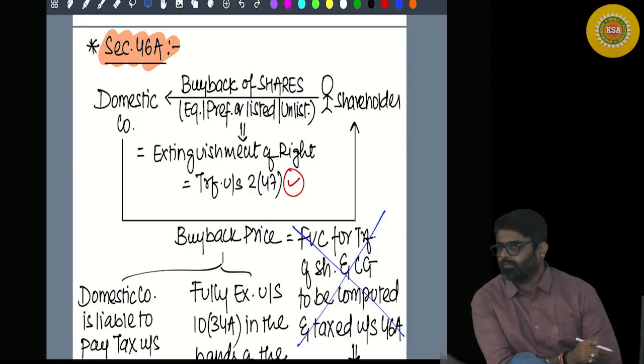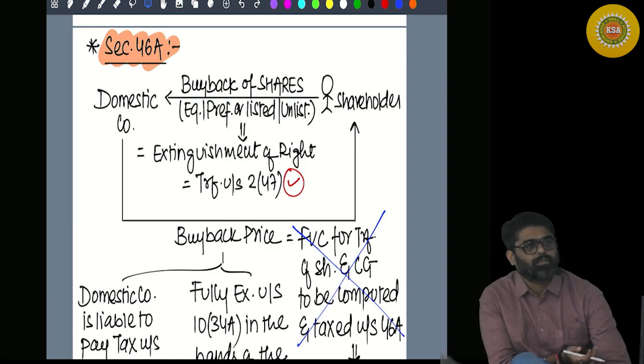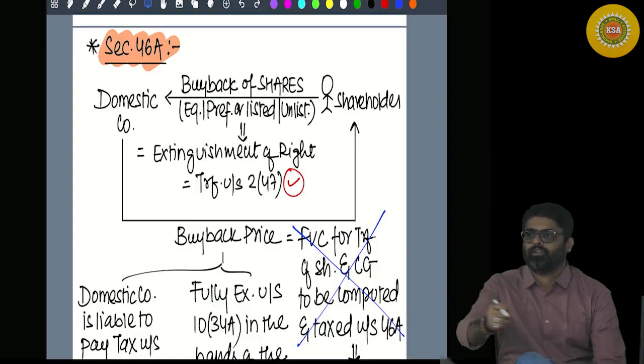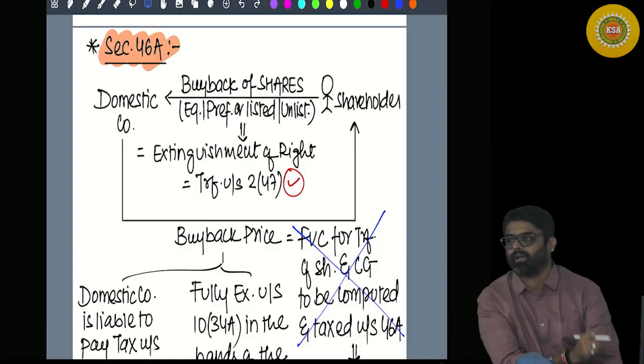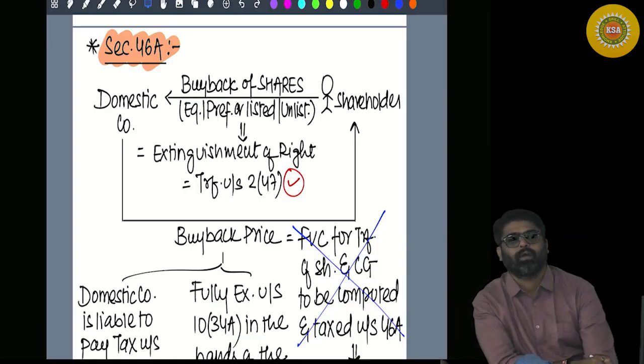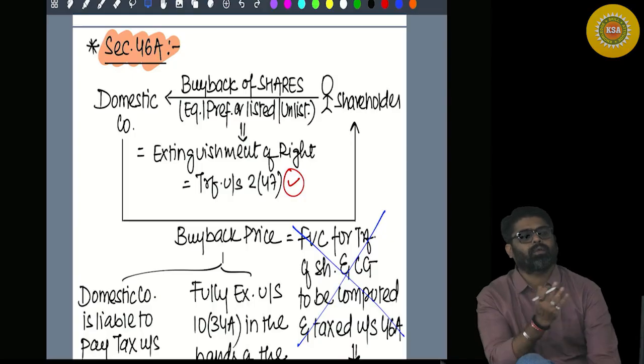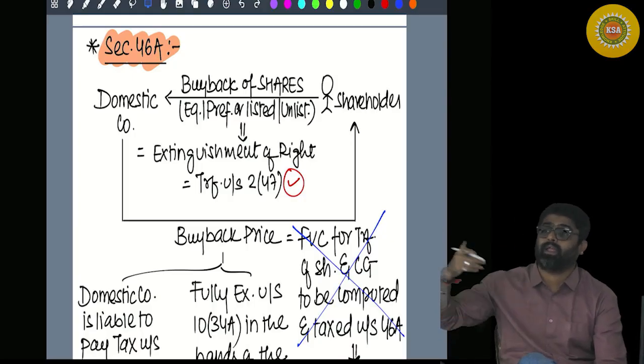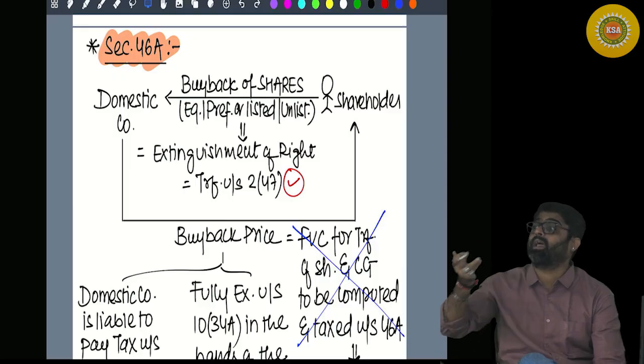If it is profitable, why not? The company says, take this 4 lakhs and give the shares back. Why would I give you? If I can sell it to anyone in the market and get 4 lakh, why would I give it back to you?